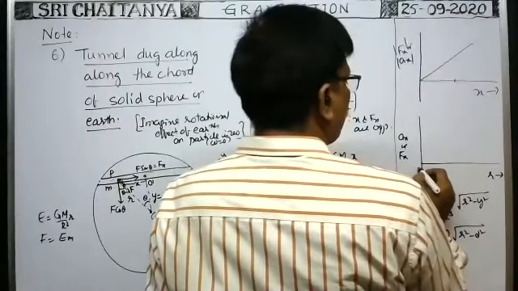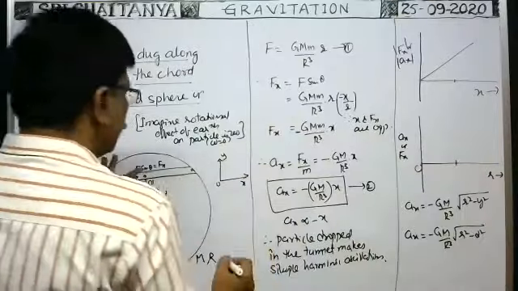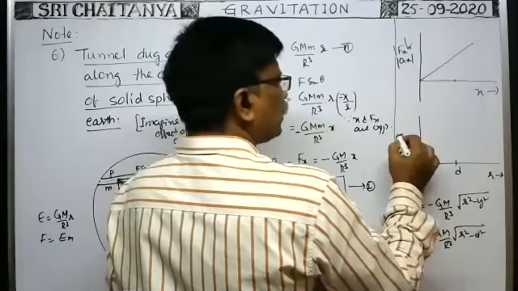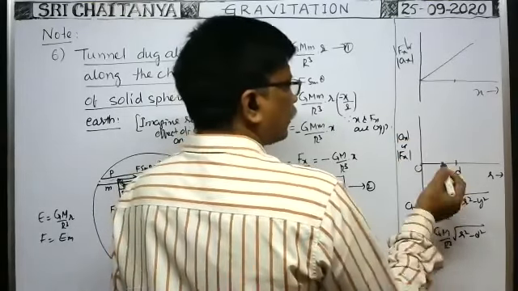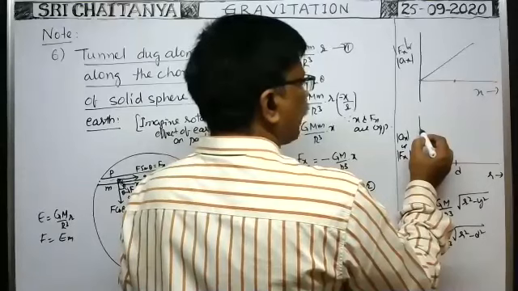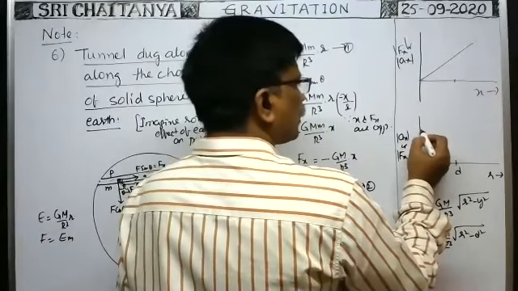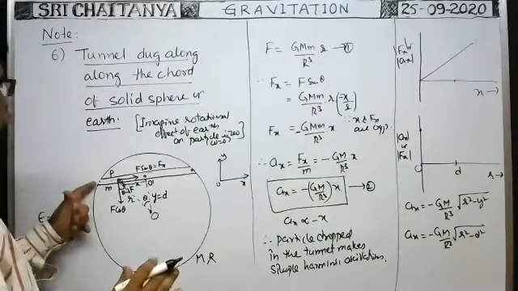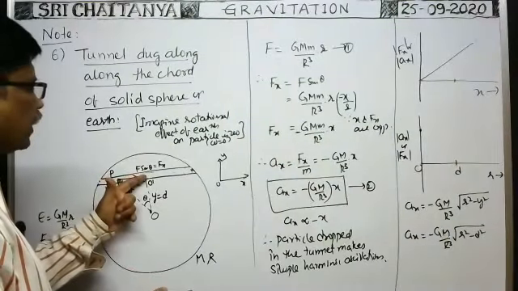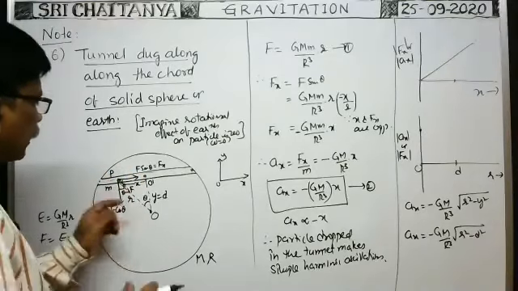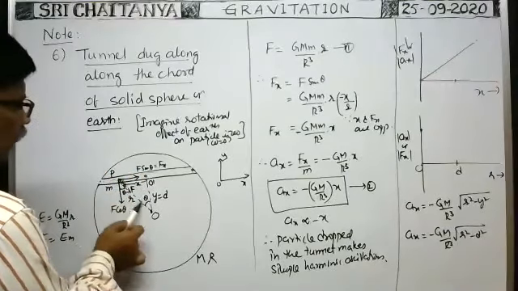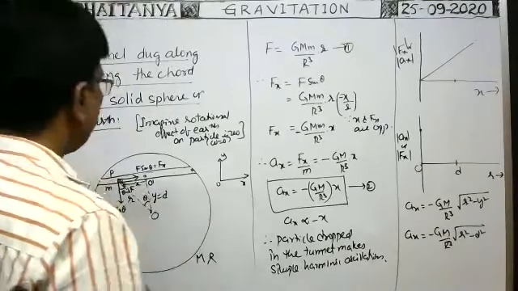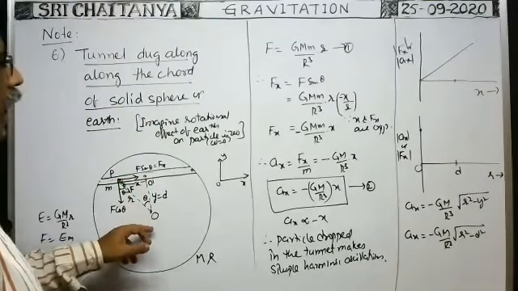Here r is equal to 0, r is equal to say d. At r is equal to 0, you take the magnitude of Fx or ax. At r is equal to 0, acceleration is maximum. Whenever acceleration is maximum, force is also maximum along the tunnel. When you move from this extreme position towards the midpoint of the tunnel, the r value decreases, and here it is minimum. That's why whenever r value is minimum, acceleration is minimum.